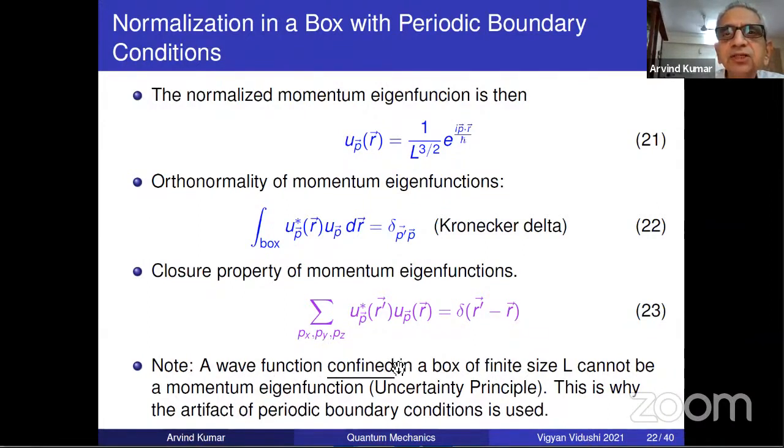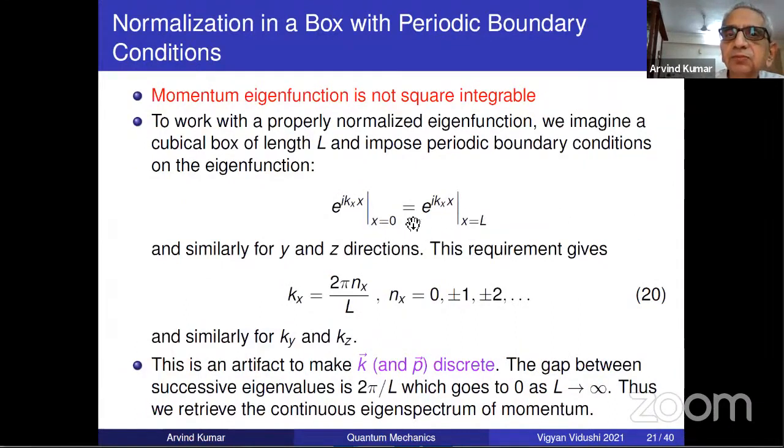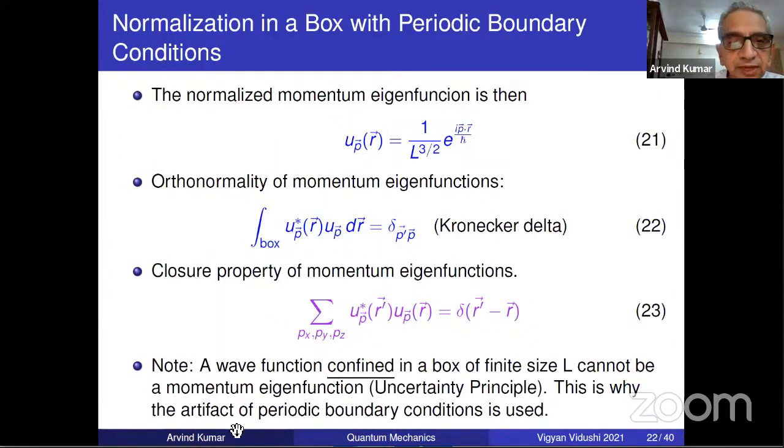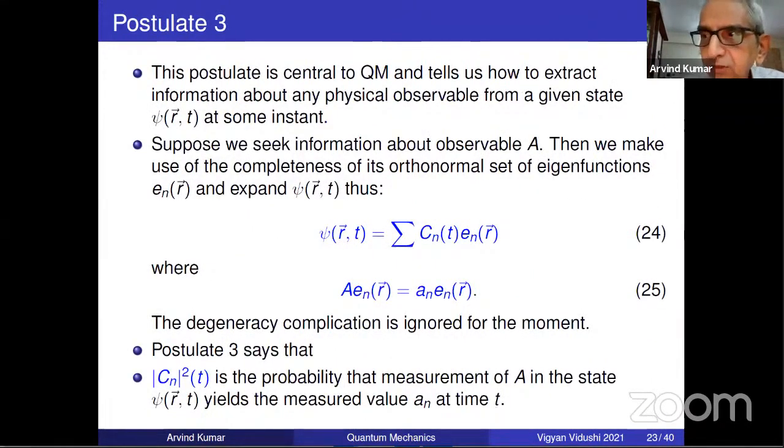Now somebody may say, why did you not simply confine it in a box if you had such problems? No, it cannot be confined in a box. Then the uncertainty principle will say it's wrong. That is why periodic boundary condition. So it still continues to be a momentum eigenfunction. If you confine it in a box, then it will not be an eigenfunction of momentum because of the uncertainty. That is why this trick of periodic boundary condition is used. I will not spend too much time. It's a technical matter. Please look at the slides and try to understand yourself. I will come to the physics of the thing. That is the postulate.